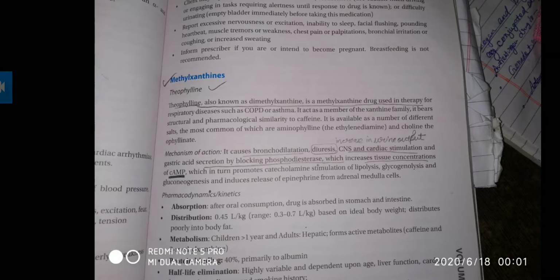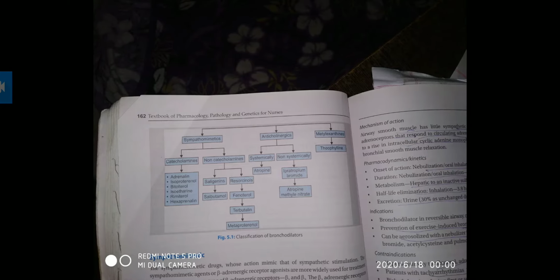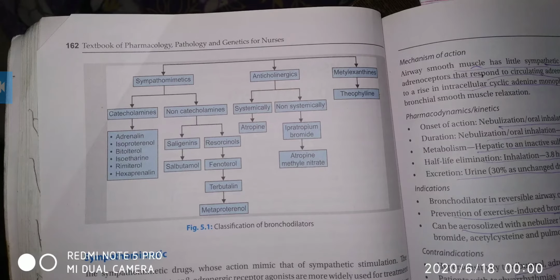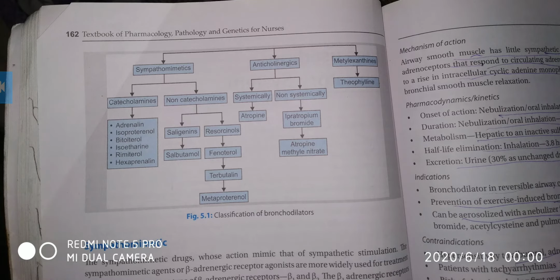Then the anticholinergic muscarinic agents, which include atropine and ipratropium bromide. So let's see.